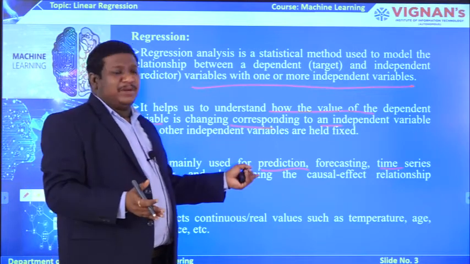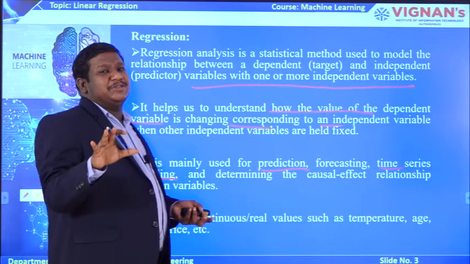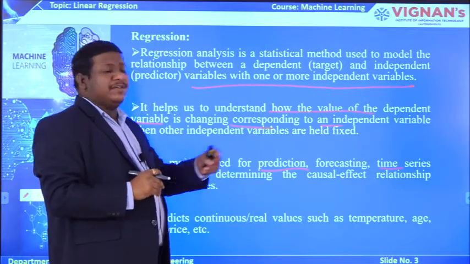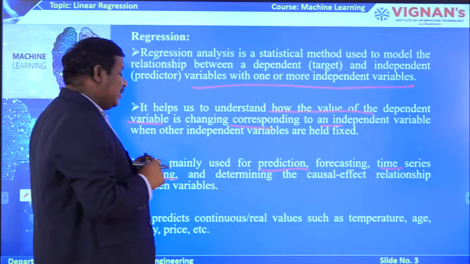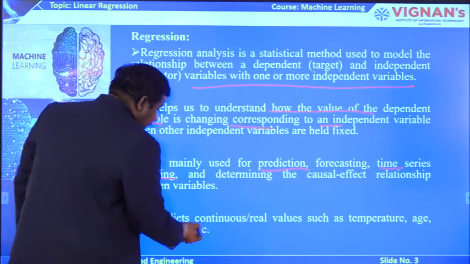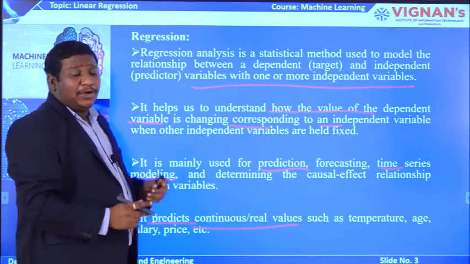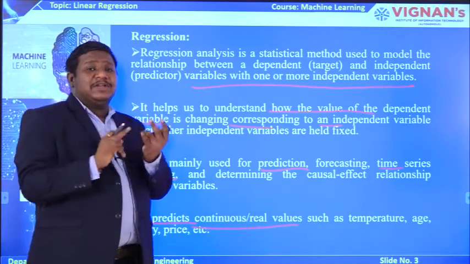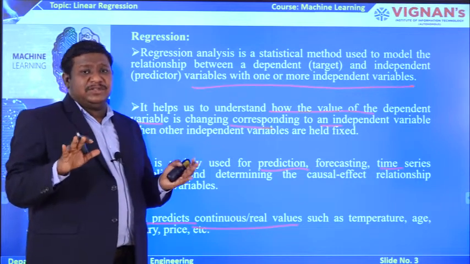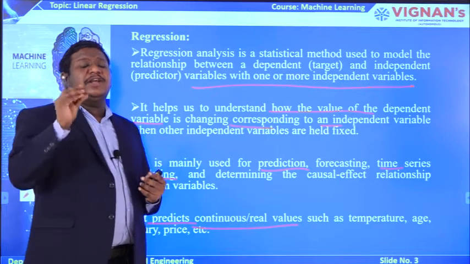These are the best examples for the simulation model. So regression is mainly used for prediction, forecasting and time series queuing models. And of course, it is mainly used to predict continuous or real time values. I told you, you have two types of data always, continuous values and discrete values. So regression is mainly targeted at continuous types of variables.